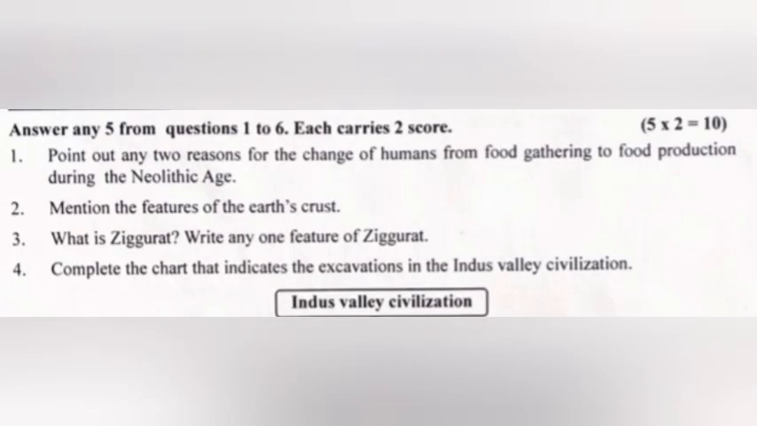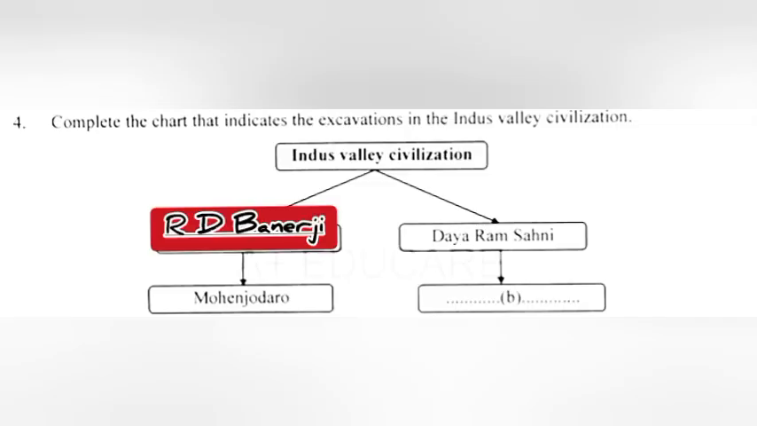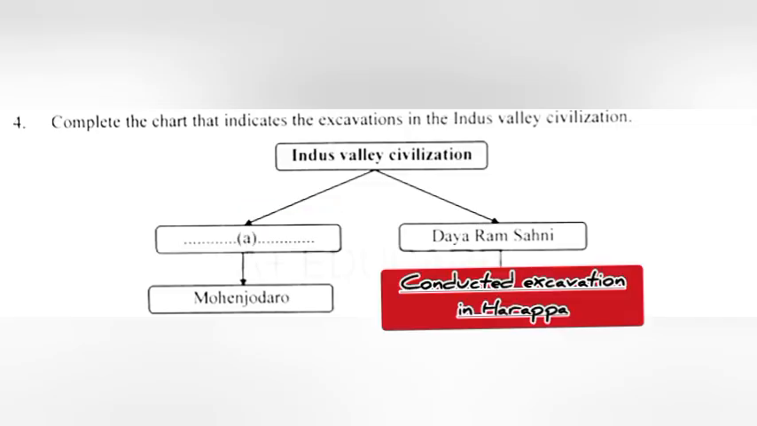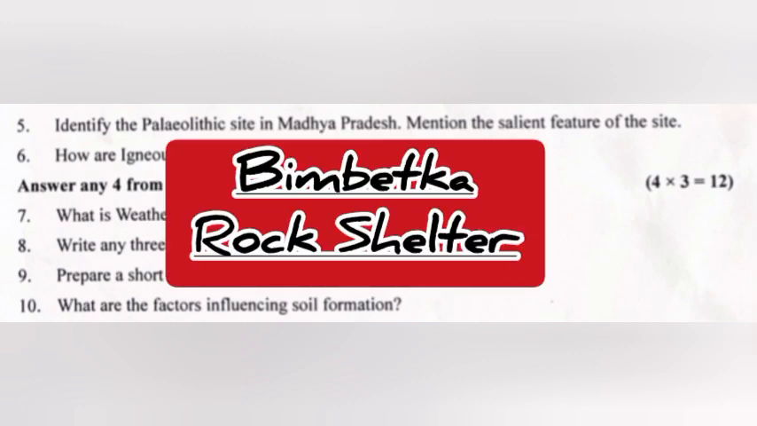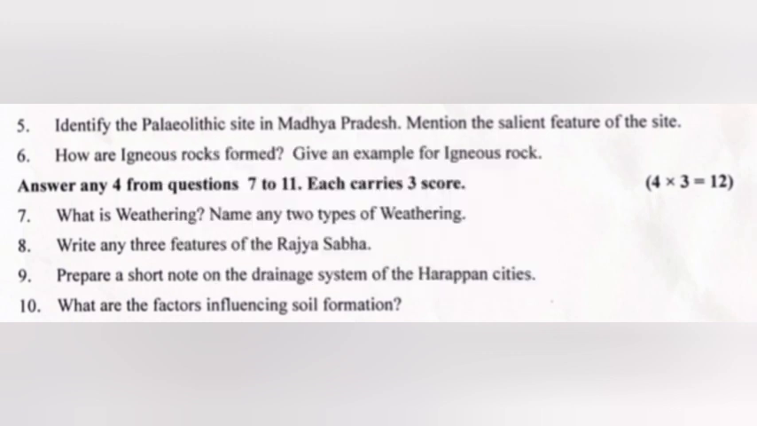4. Complete the chart that indicates the excavation in the Indus Valley civilization. Answer: A. R.D. Banerjee. B. Conducted excavation in Harappa. 5. Identify the Paleolithic site in Madhya Pradesh. Mention the salient feature of the site. Paleolithic site in Madhya Pradesh, Bhimbetka. Salient feature of the site, rock shelter.